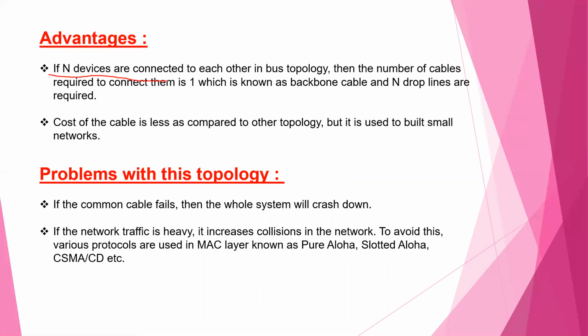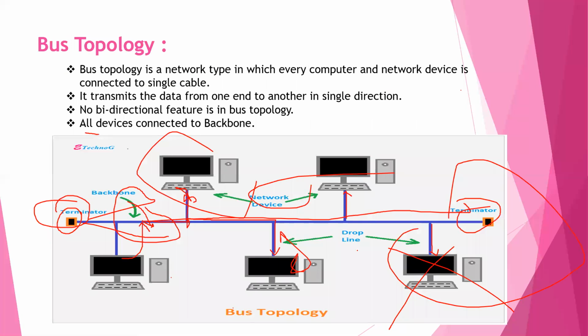If n devices are connected to each other in bus topology, then the number of cables required to connect them is 1, which is known as the backbone cable. Means if there are lots of systems or devices connected in bus topology, the cable required is only 1, which is a backbone cable, and n drop lines are required. Number of systems n, then number of drop lines are n.